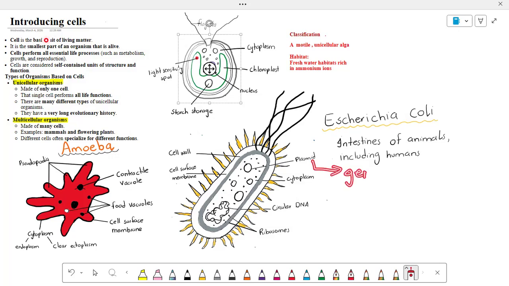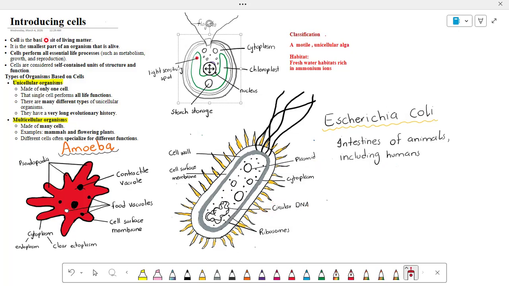It is a very important part of genetic engineering. In later videos, we will discuss the topics of genetic engineering, where we will discuss its significance also. So the next structure is circular DNA. It is the genetic material.